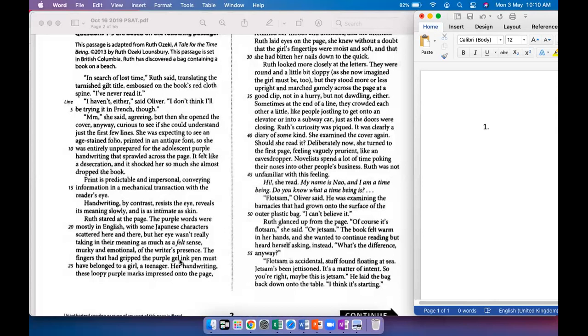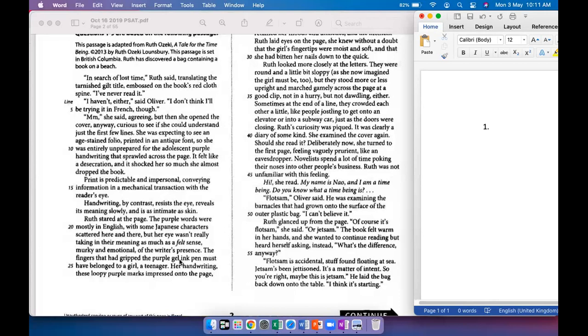So this is an interruption in the passage, right? Because so far you've had Ruth being deeply absorbed in the book, thinking of what the handwriting could be telling her, all of that.